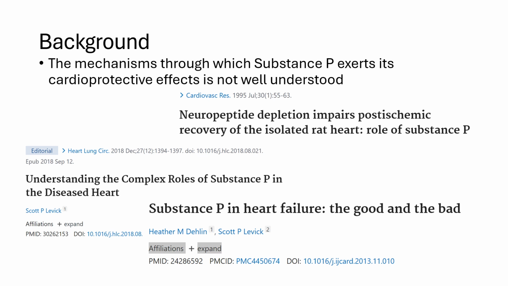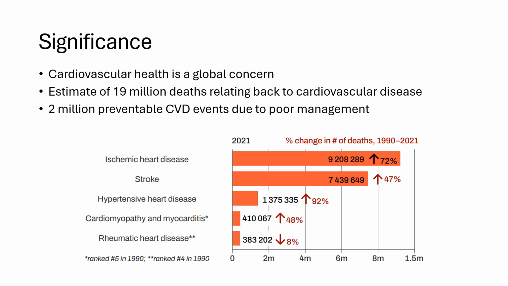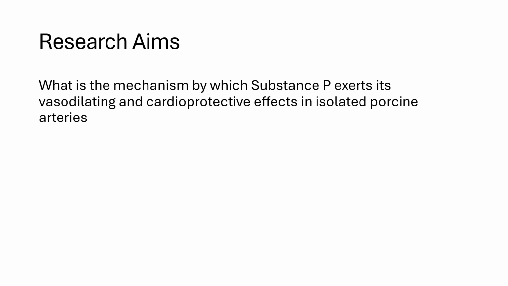But this really just warrants further investigation, as there's potential for another preventative treatment modality to hopefully better the current state of cardiovascular disease. Because while there have been improvements in mortality rate, especially in the United States, cardiovascular health still remains a global issue. Preventable CVD events still arise due to poor management, and the cost still rises into the billions. So, the main research goal here is pretty much figuring out how substance P exerts its vasodilating and cardioprotective effects.